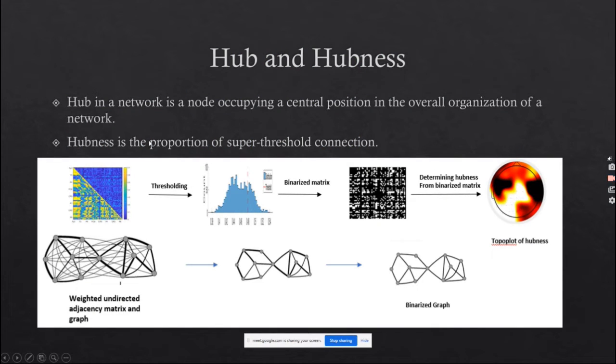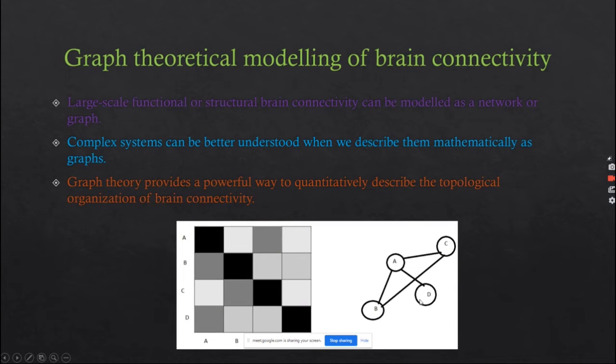Now this is another thing, that is hubness. Hubness is a measure of centrality inside a network. A hub in a network is a node occupying a central position in the overall organization of the network, and hubness is basically the property of a node to act as a hub. In this graph, we can call A a hub, and it has the most connections with all other nodes, like 3. If we remove node A from this network, the organization of the whole network will be very much disturbed.